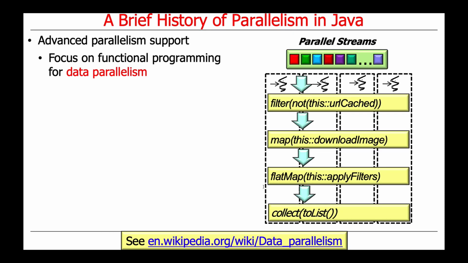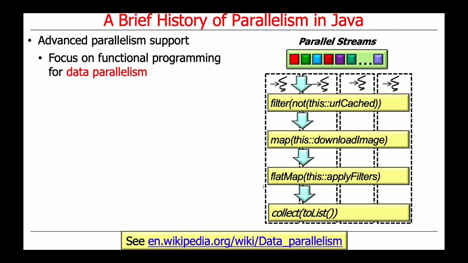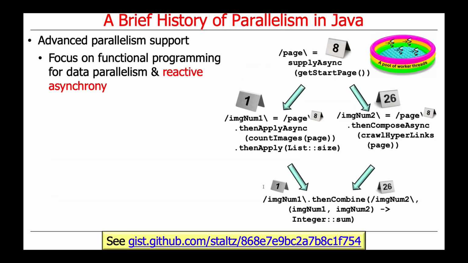So they gave you functional programming support, in other words, programming with functional programming features and concepts and APIs, to do fine-grained data parallelism, and the parallel streams framework is what you get with that. And you also get reactive asynchronous programming with the Completable Futures framework. And we'll talk, of course, about both of them. Parallel streams are a little easier to reason about than Completable Futures, but Completable Futures are typically a little faster.